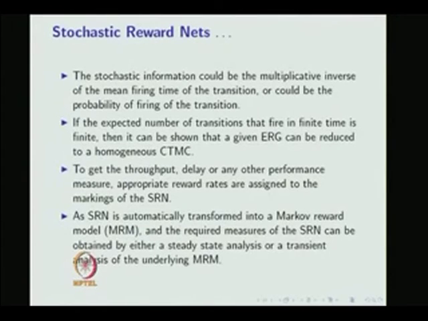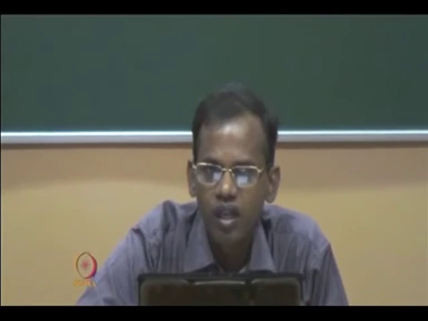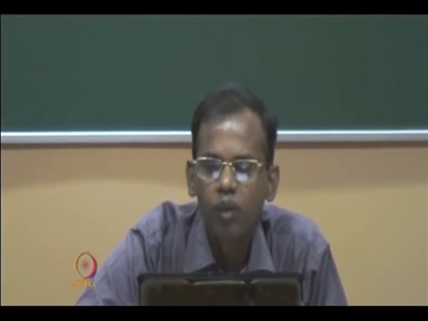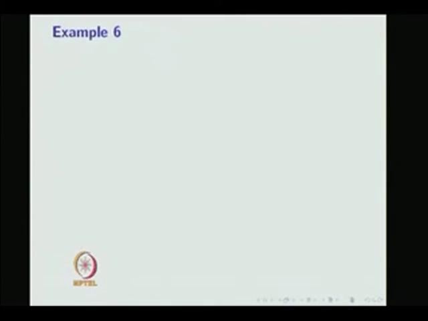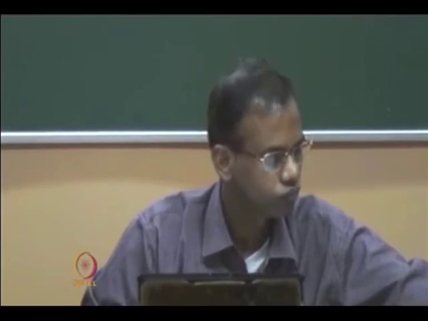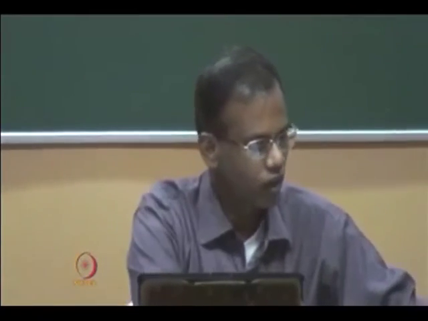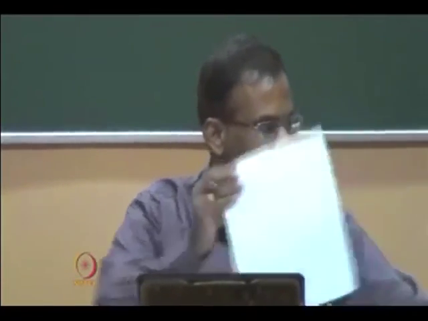So, by assigning proper reward rates, you can study the Markov chain with the rewards, called the Markov reward model. The same way here, the stochastic Petri net along with the assigned reward rates, you can call it as a stochastic reward net. Let us see a simple example of a stochastic reward net.